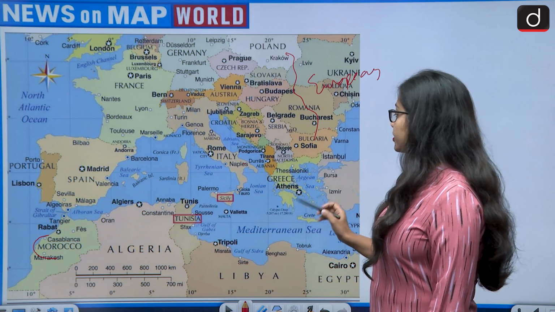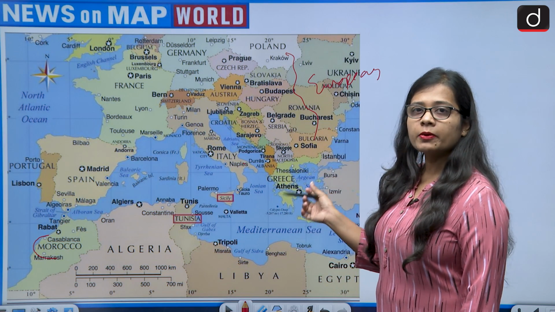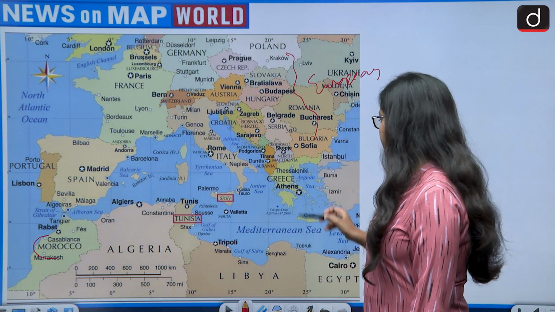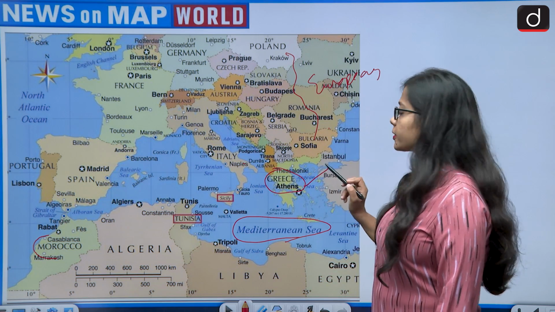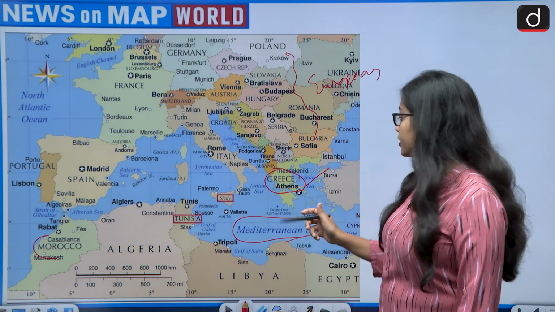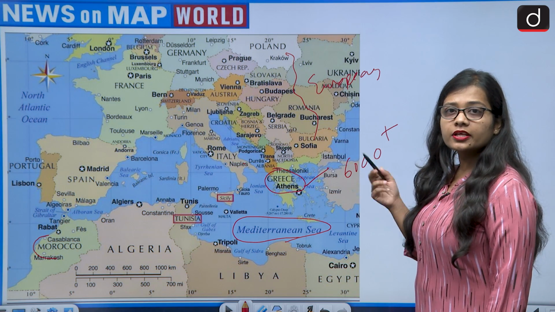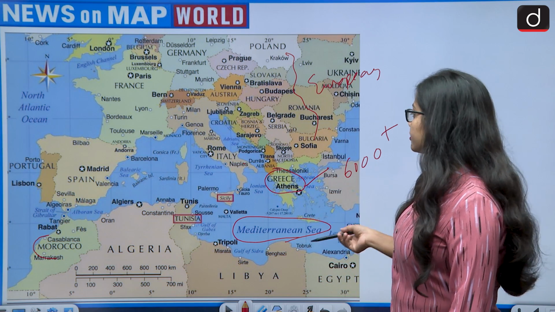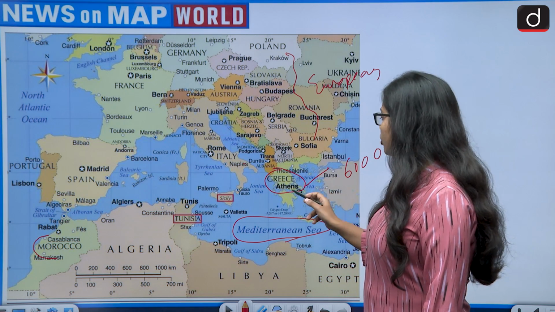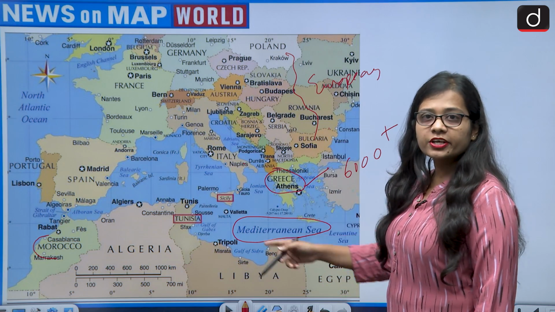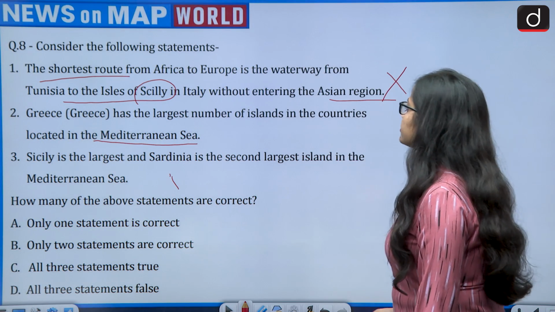Then it is saying that Greece is the country which has the highest number of islands among the countries sharing a border with the Mediterranean Sea. So this is the location of Greece, and this is the correct statement, because Greece is formed of many islands, and Greece has more than 6,000 islands. There are other countries also which have islands. For example, Italy also is composed of many islands, but not as many as Greece. So among the Mediterranean countries, Greece has the largest number of islands.